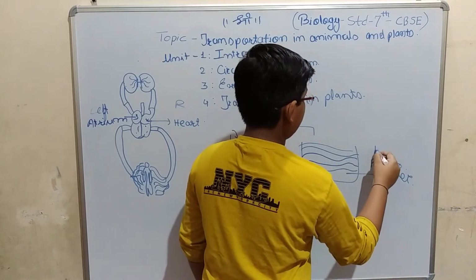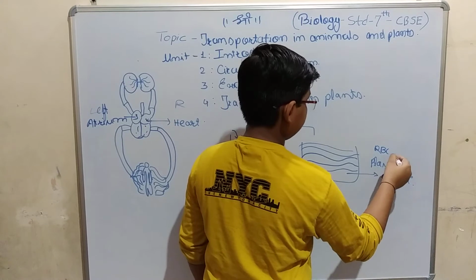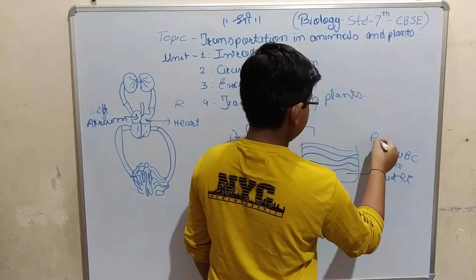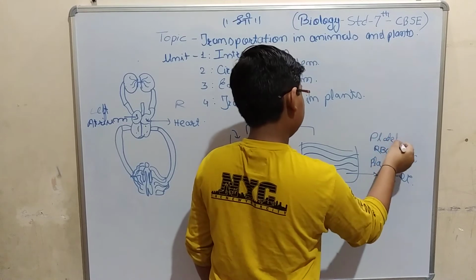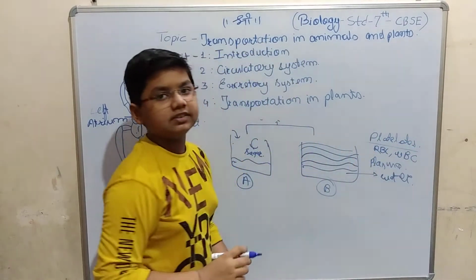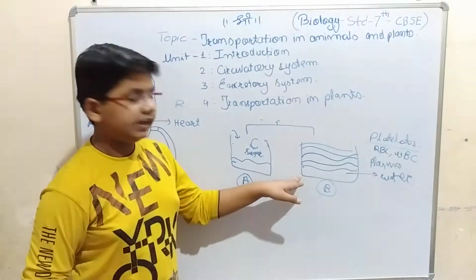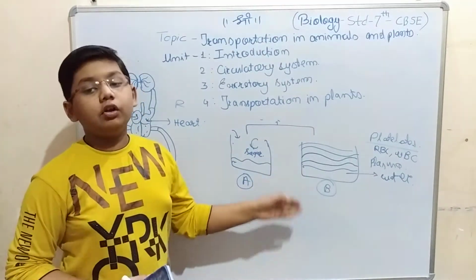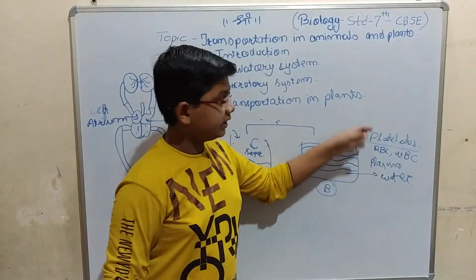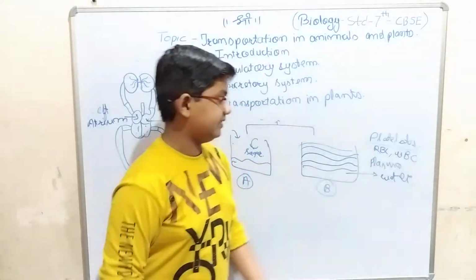Then there are RBC and WBC. And then there are platelets. And there are some more particles that are not found in the blood, but they are dissolved in the blood. That means these are the things which we know are inside the blood.